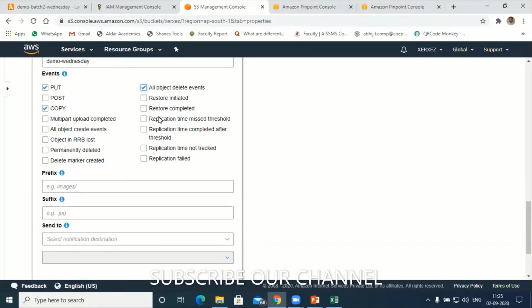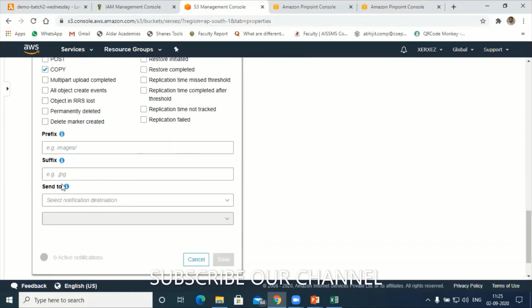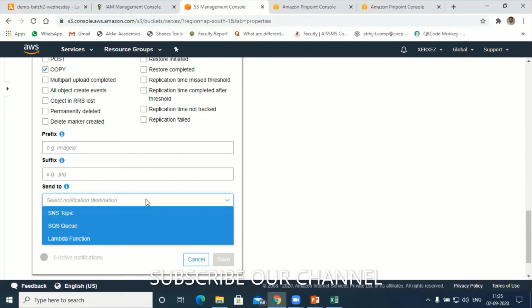In the events, next it will ask where to send this, where Amazon should send this. Hit on this. There are 3 options here. One is called SNS, Simple Notification Service. Directly you can send a notification to the administrator that someone is deleting or copying the image. So here I'll use a Lambda function.